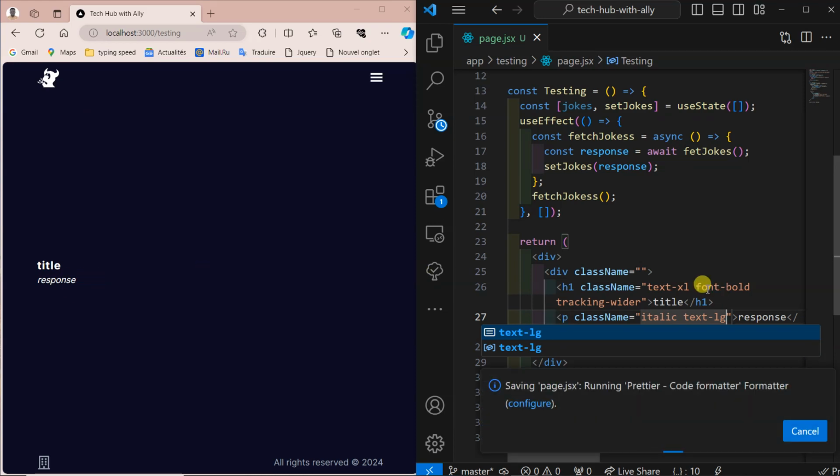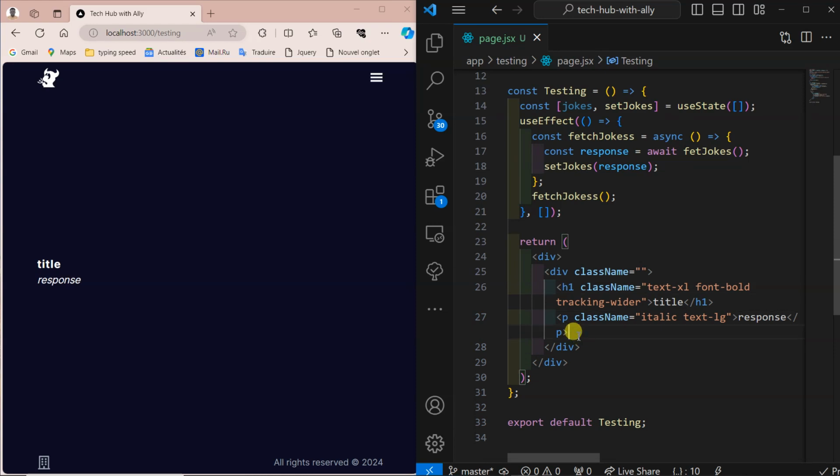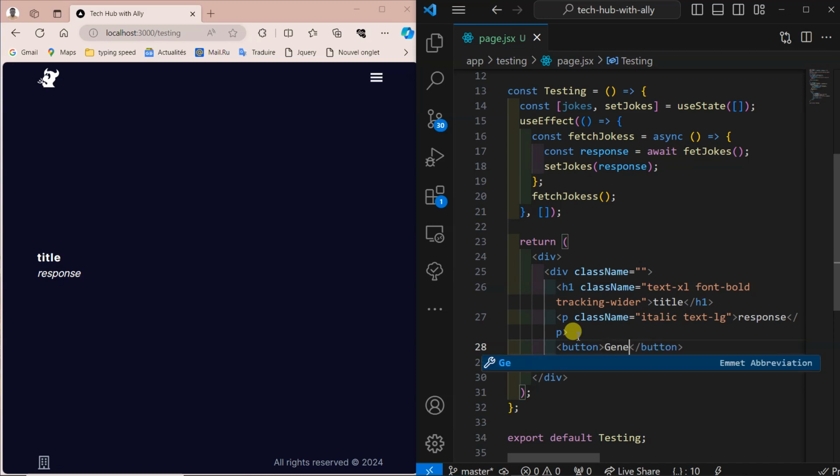And then I need a button that, when I click on it, can change things. So btn, button, it's not showing button. Okay, we can put it manually. In case of manual, you can put it. So here, let's call this one generate new jokes, like this. Now if I do this, I got my button.